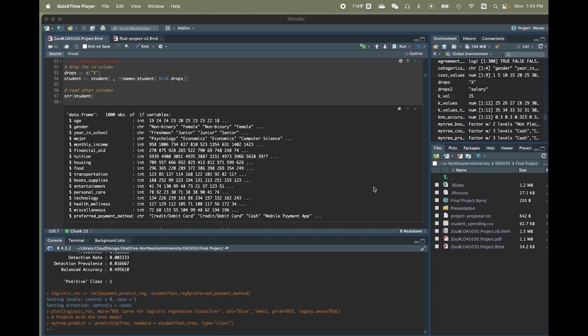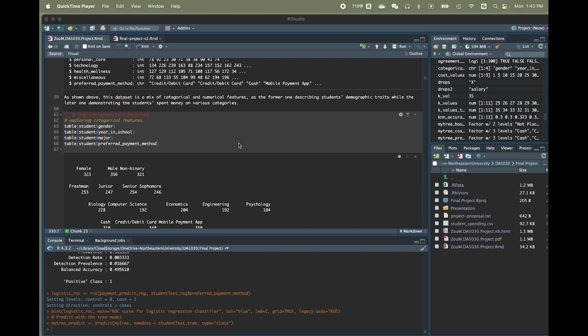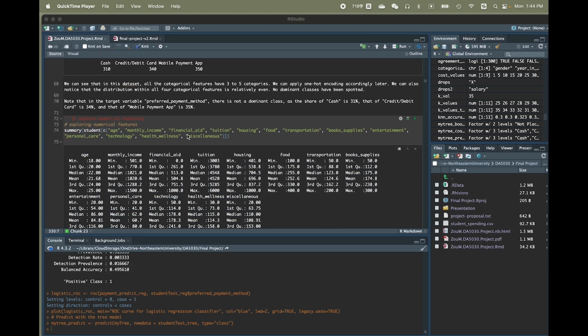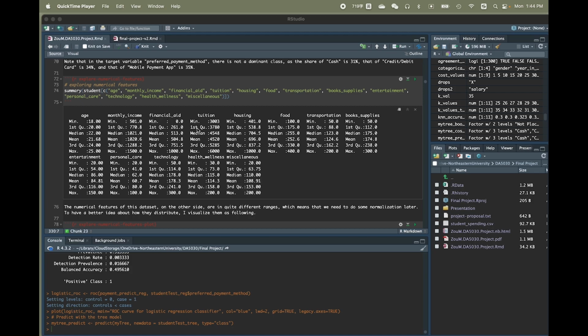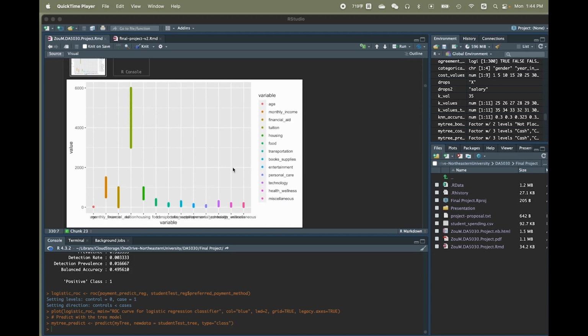So here's my code. After I did an overview of my dataset, I started exploring individual features. First, I explored the categorical features because I want to see how many classes are contained in each feature, and then explored the numerical features because I want to see what distribution they have and what kind of ranges they lie in.